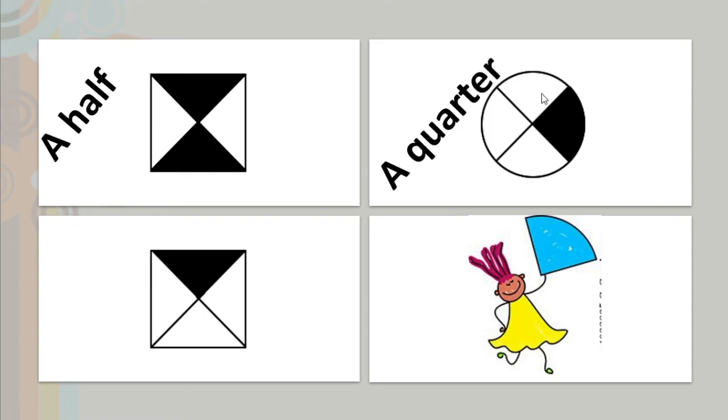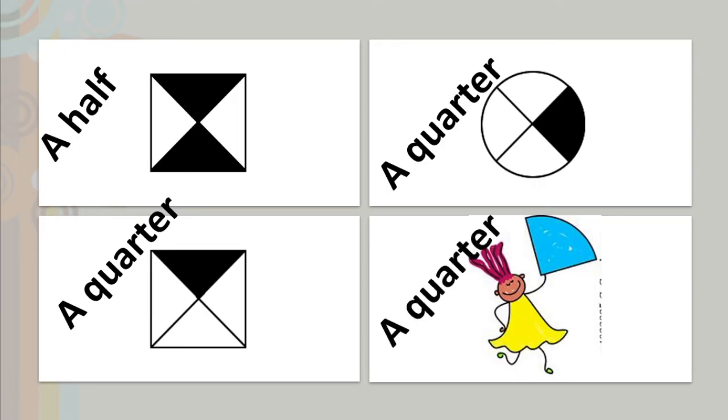Yes, a quarter. Out of 4, only 1 part is colored. Correct? Now in this picture also, out of 4 parts, only 1 part is colored. That is a quarter. Yes, this girl is holding only 1 part. Out of 4 parts, that is nothing but a quarter portion. Right?